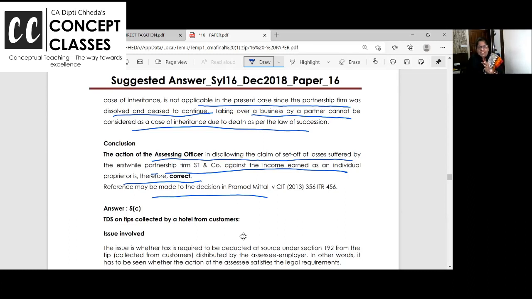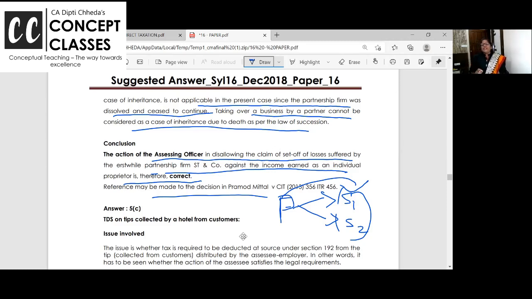You know, reverse is allowed. Sole proprietorship business was run by father. Father is deceased and same business is taken over by S1 and S2. If only S1 is there, S1 is allowed to set off the loss. Succession. S1 and S2 form partnership now. And same father's proprietorship business they do in partnership. Can they set off the loss? Yes.